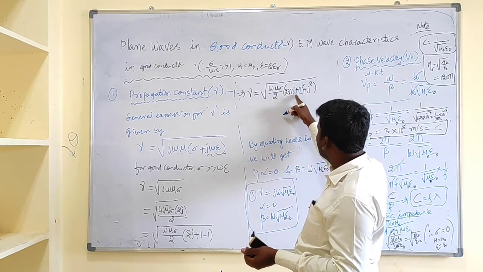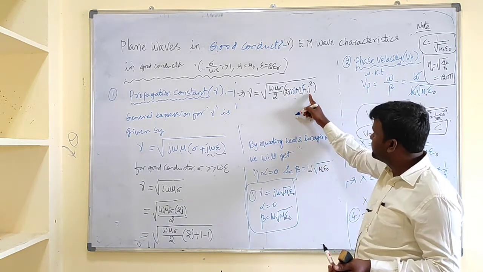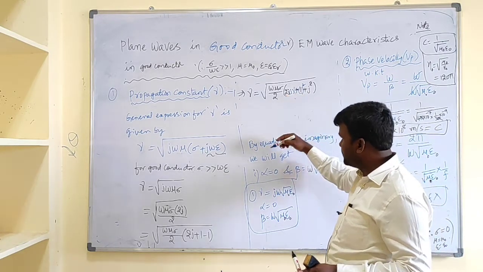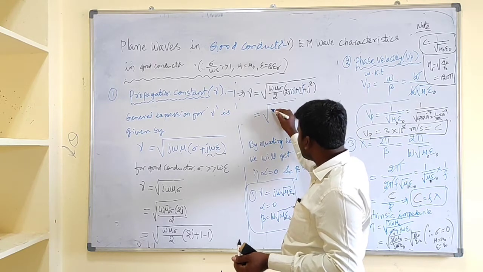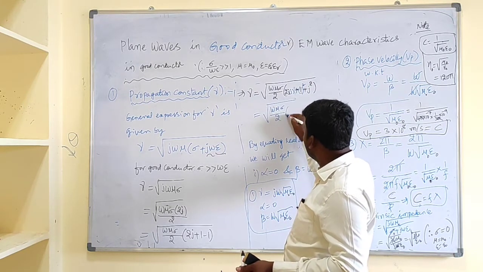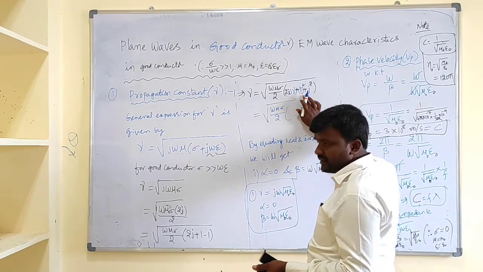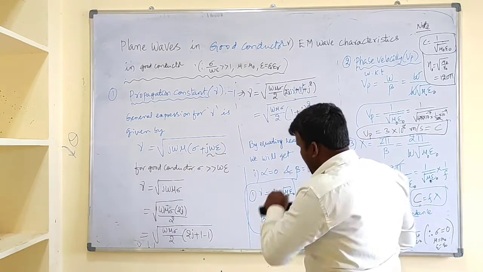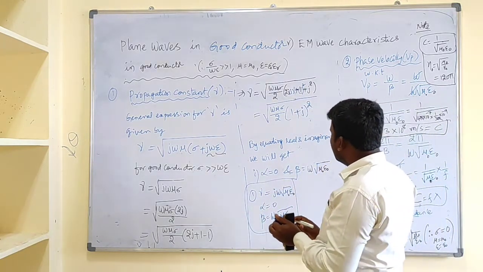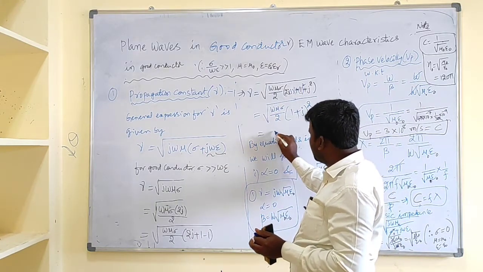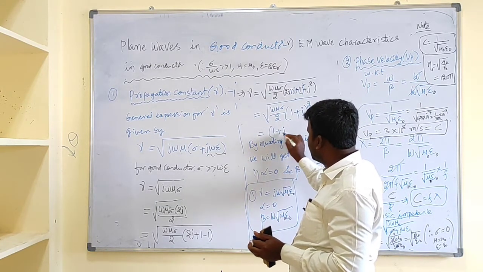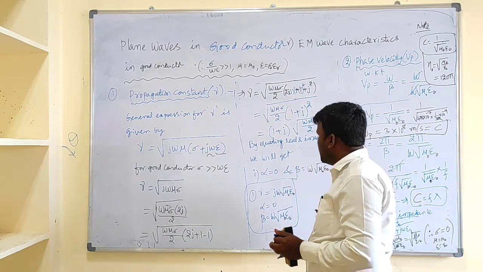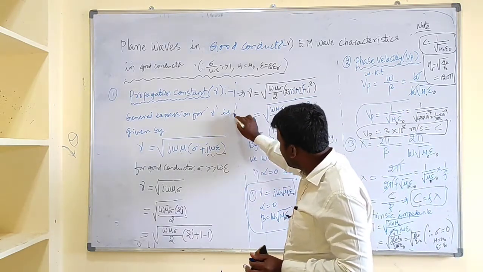And if you see this one, it is 2ab plus b square plus a square, or else a square plus b square plus 2ab. So it is in the form of omega mu sigma by 2 times 2ab plus a square plus b square, that is 1 plus j whole square. So this root and square cancel out, and we can write it as 1 plus j into under root omega mu sigma by 2.